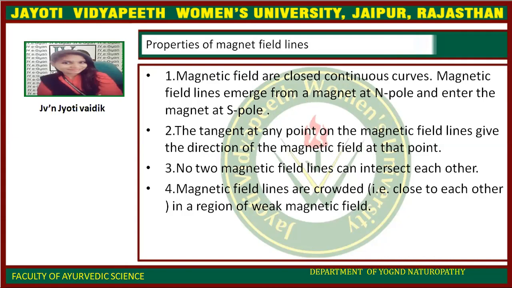The tangent at any point on a magnetic field line gives the direction of the magnetic field at that point. No two magnetic field lines can intersect each other. Magnetic field lines are crowded in a region of strong magnetic field.